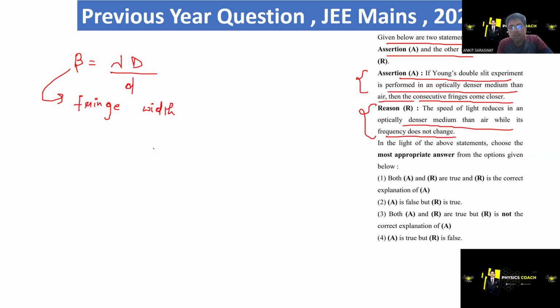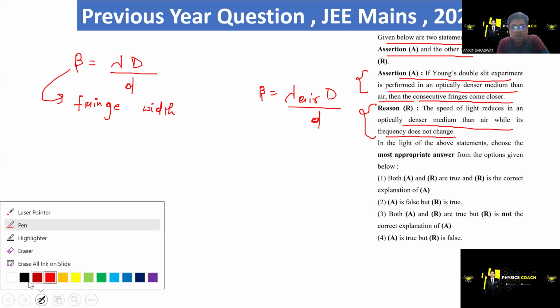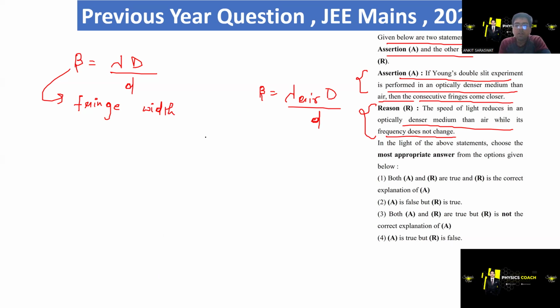Now, if Young's double slit experiment is performed in an optically denser medium than air: in air, beta will be lambda air, the wavelength in air, D won't change, small d won't change. But if you perform this experiment in the optically denser medium, the wavelength in the denser medium is 1 upon mu times the wavelength in air.